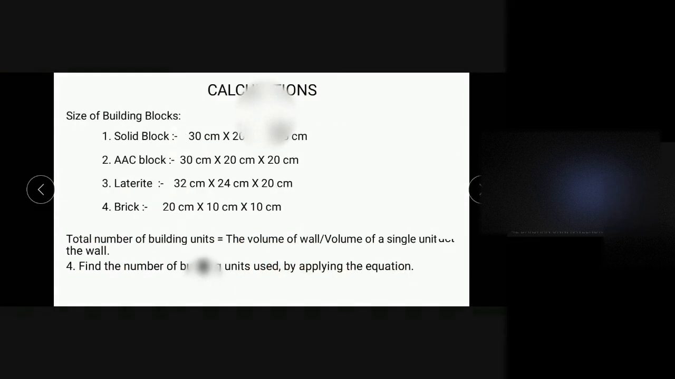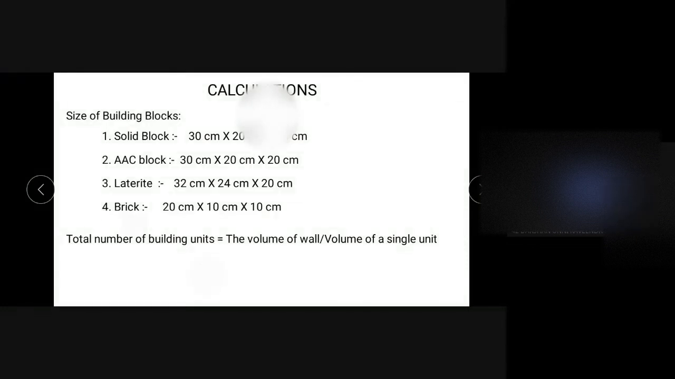So how can we find the total number of building units? It is very easy. That is, it is equal to the total volume of the wall divided by volume of single unit, right?